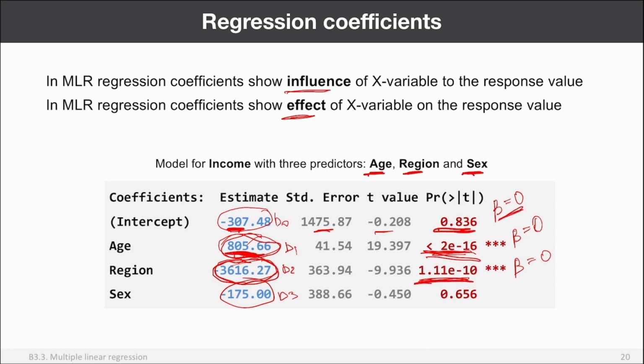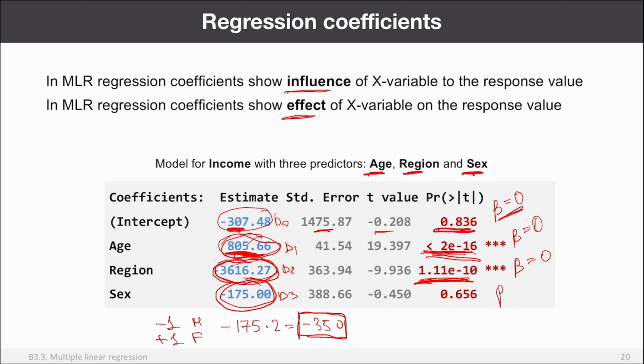But you can see that this is the effect from sex, minus 175. You remember that minus 1 is for males and plus 1 for females. So it means that the difference between males and females is 2, right? So the effect is actually minus 175 times 2, which is minus 350. So it means that in our sample, in our data set, females on average have 350 euro per year less than males. So we observe an effect from sex, from the biological sex in this case.